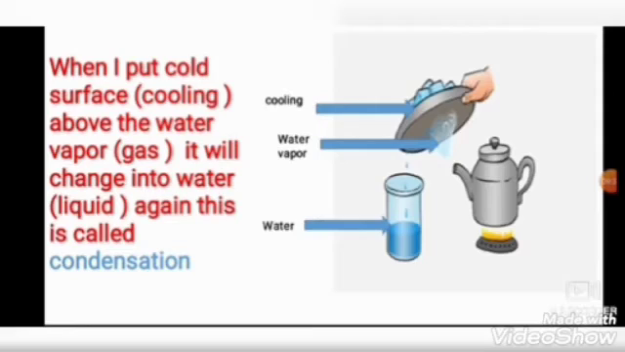Condensation means changing water vapor into water again by cooling. So this process is called condensation. Condensation means when I put a cold surface or cooling above the water vapor gas, it will change again into water. This is called condensation. Condensation means changing water vapor into water by cooling.